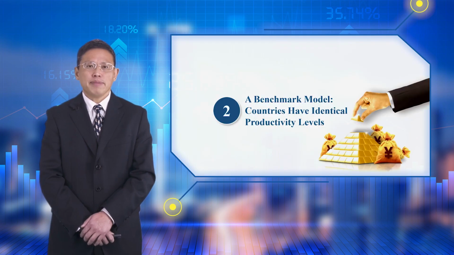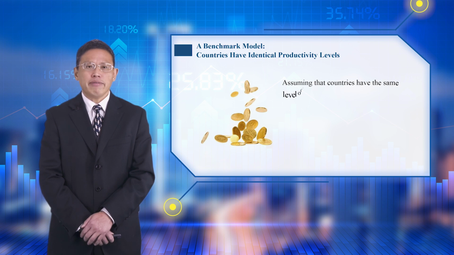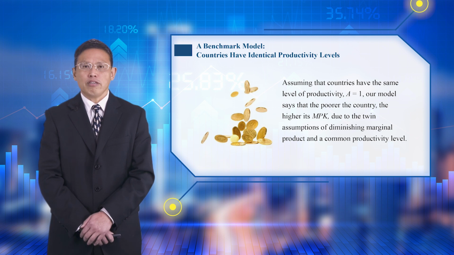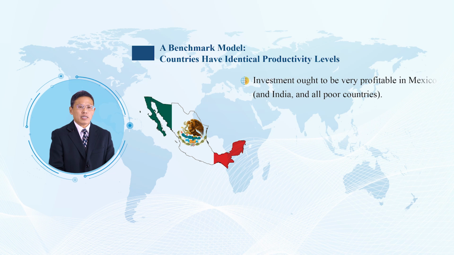2. A benchmark model. Countries have identical productivity levels. Assume that countries have the same level of productivity, A equals 1. Our model says that the poorer the country, the higher its MPK, due to the twin assumptions of diminishing marginal product and the common productivity level. Investment ought to be very profitable in Mexico and in India and all poor countries.